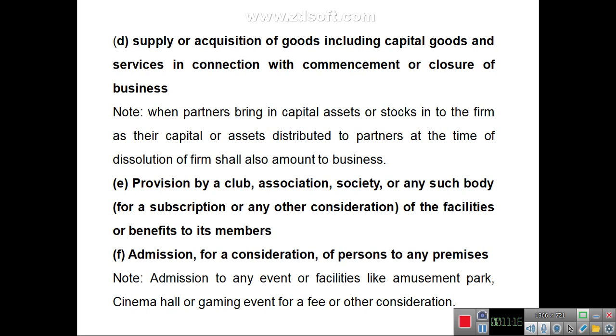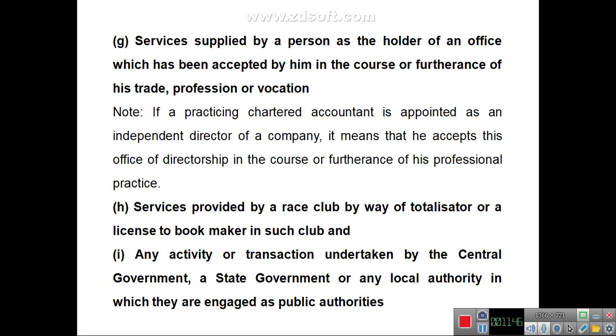Any facility provided by the club, association, society, or body for which they are charging separate consideration from their members will be included in business. Admission for a consideration of a person to any premises. Admission to any event like an amusement park, cinema hall, or gaming event for a fee or consideration will be included in business.